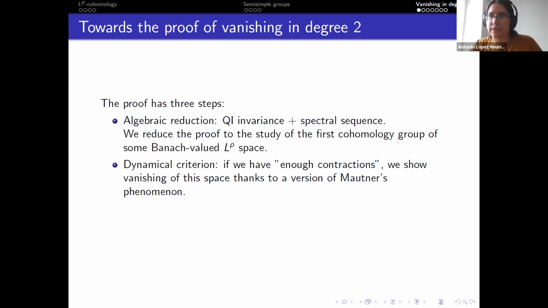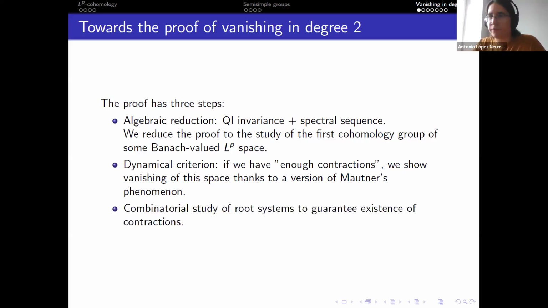If we have enough contractions, then we're able to show vanishing thanks to some version of Mautner's phenomenon. Mautner's phenomenon is something quite general from semi-simple group theory. It's a phenomenon allowing you to extend invariance of functions. But all of this is under some if.